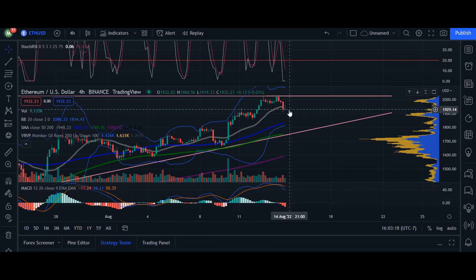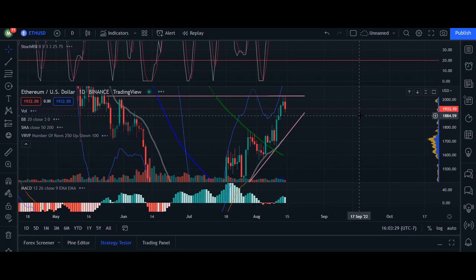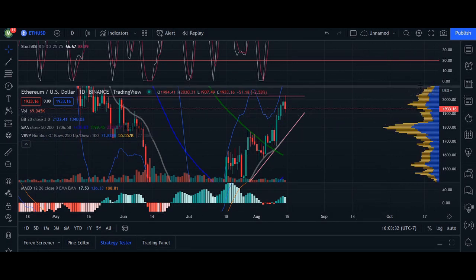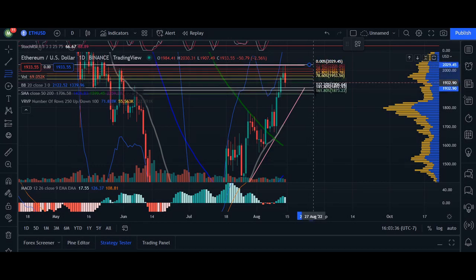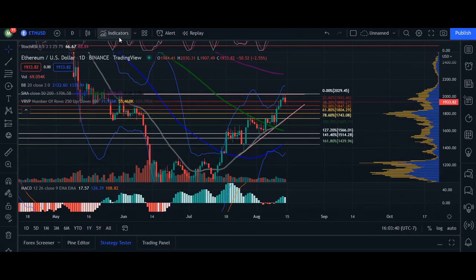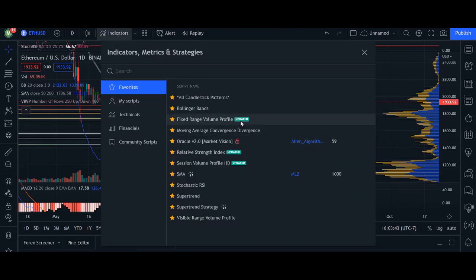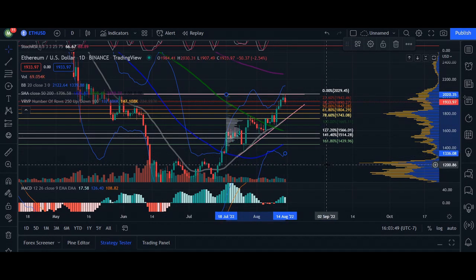Or what we can see is we're going to be hitting an area of support, and as this momentum itself is going to get stronger for the bearish side, we're going to break through that area of support. So going back into our day, we're going to take a look at our fib chart. We're going to pull that out from the top of the resistance all the way down to this peak here, and we're going to pair it off with our volume profile indicator to see an area where we can essentially get more support.